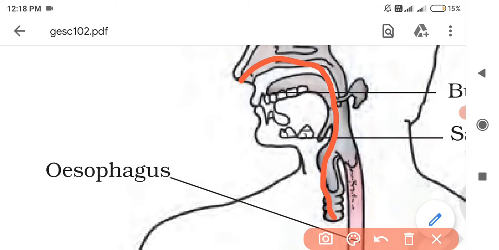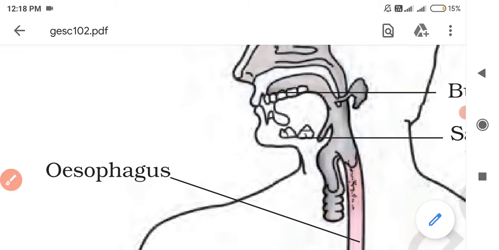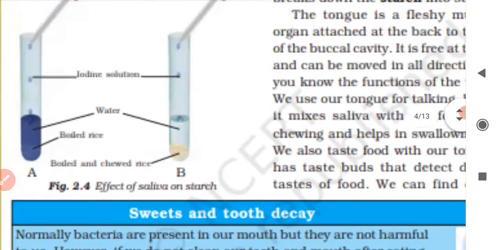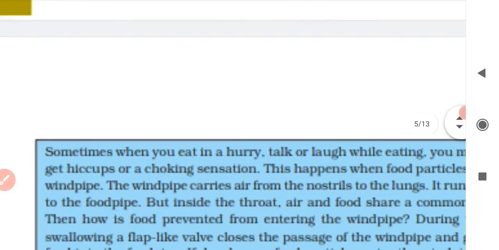This is the food pipe, and this will be the windpipe. Okay, let us see next what is given here.